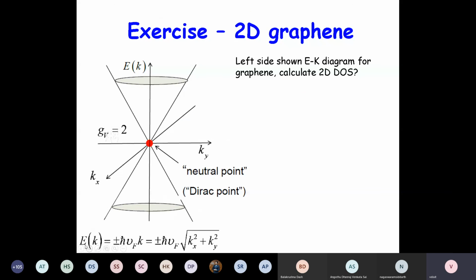So this is the E-k diagram for graphene, right? So here the E-k relation is E equal to plus minus h bar nu times the square root of kx square plus ky square, you can write it as k basically, right? It's a 2D material. So what will be the density of states?